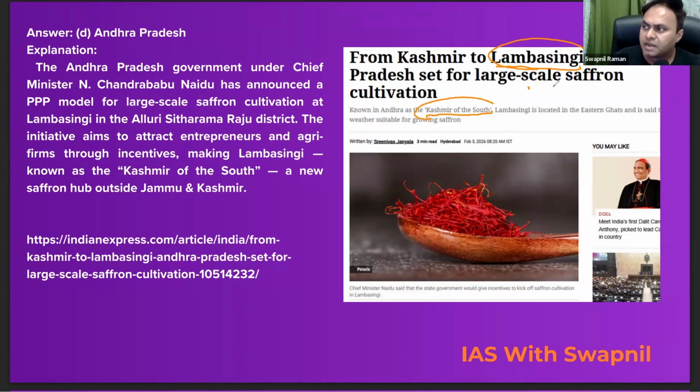Why? Because it is quite favorable for the saffron cultivation and it is situated in the Eastern Ghats, right? So the Andhra Pradesh government under Chief Minister Chandrababu Naidu has announced a PPP model for the large-scale saffron cultivation at Lambasingi in the Alluri Sitarama Raju district. The initiative aims to attract entrepreneurs and agri firms through incentives, making Lambasingi, known as the Kashmir of South, a new saffron hub outside Jammu and Kashmir.